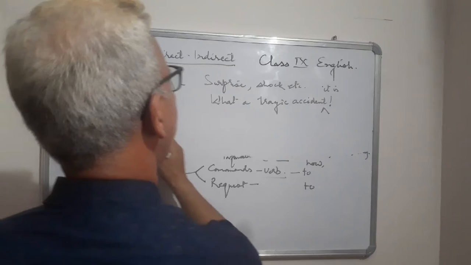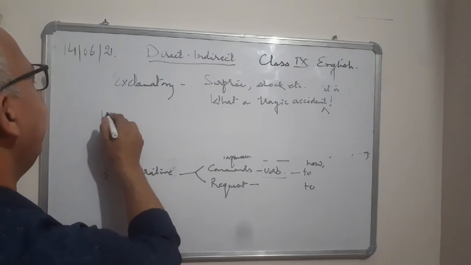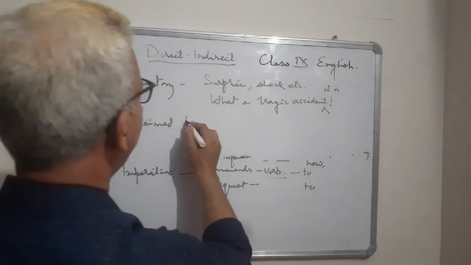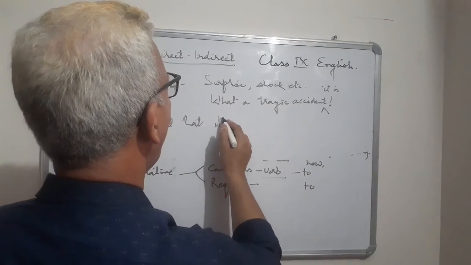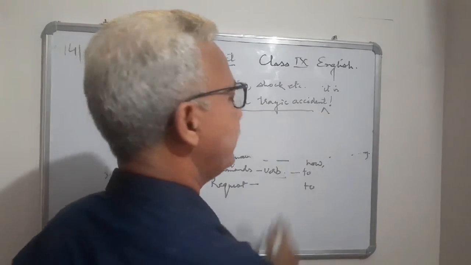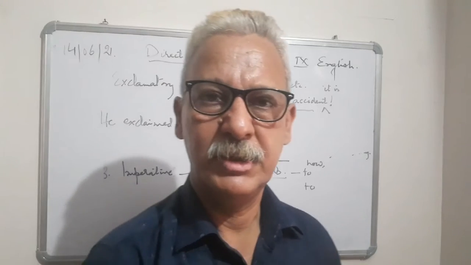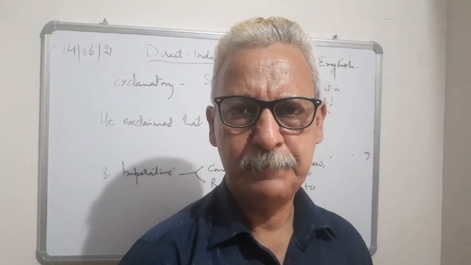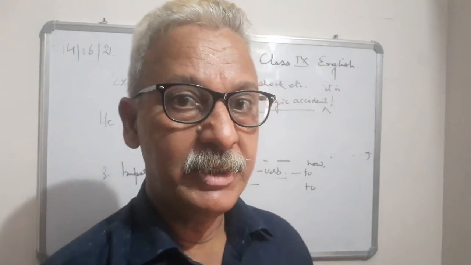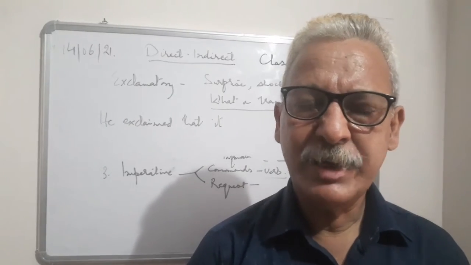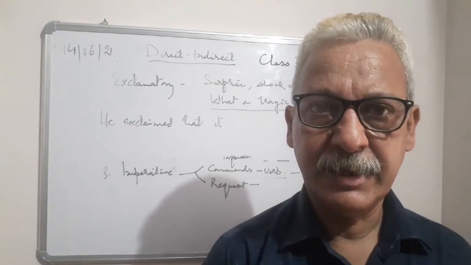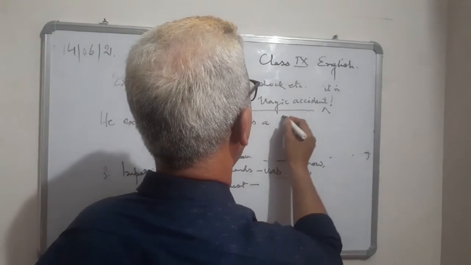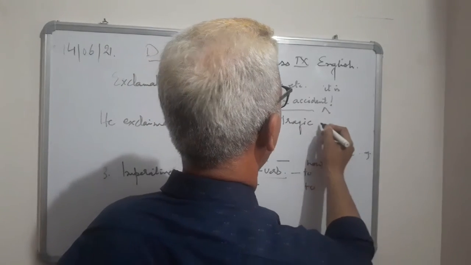And now how it will be converted, for example, see, he exclaimed. Here also we shall be using that. That it was. Now you see there is no proper translation of the words. What a tragic event. What a tragic accident. What a tragic flaw, etc. What is used to express surprise. So we don't have the exact words parallel to that. Instead, we use it this way. He exclaimed that it was a tragic accident.